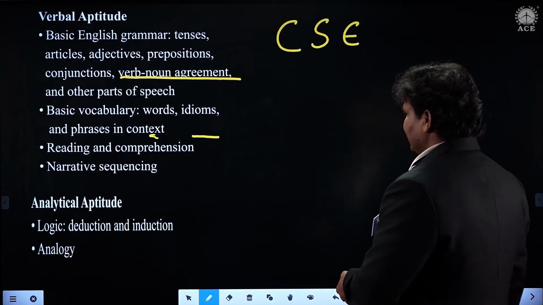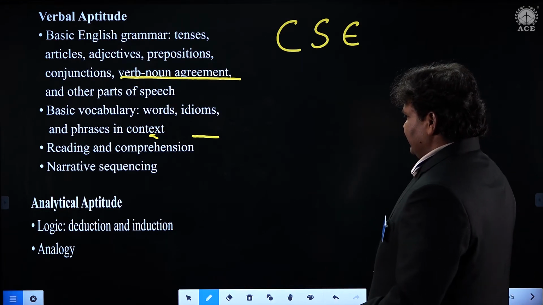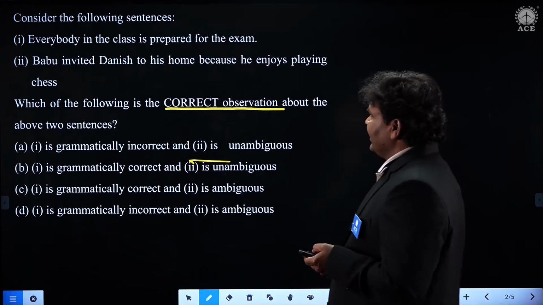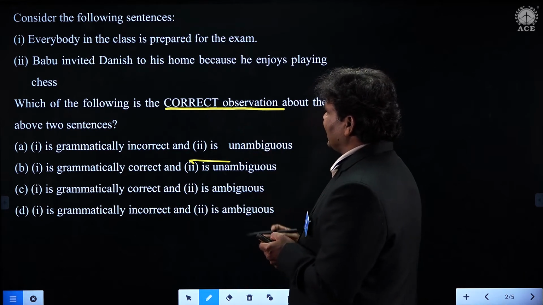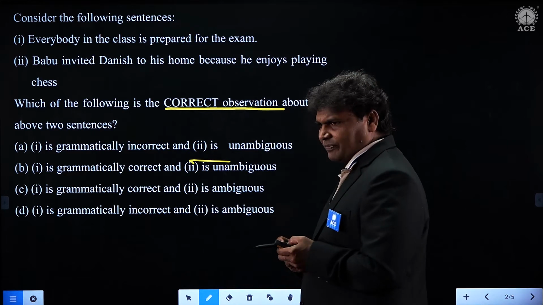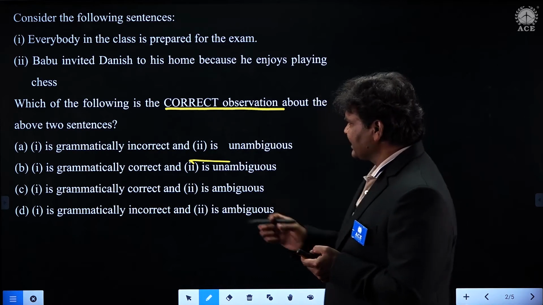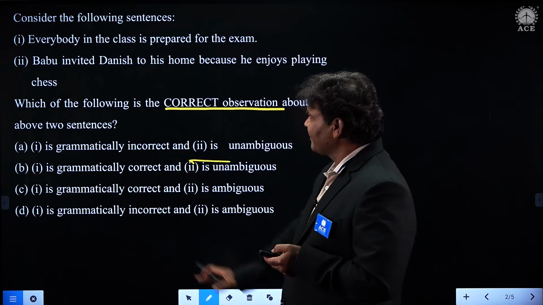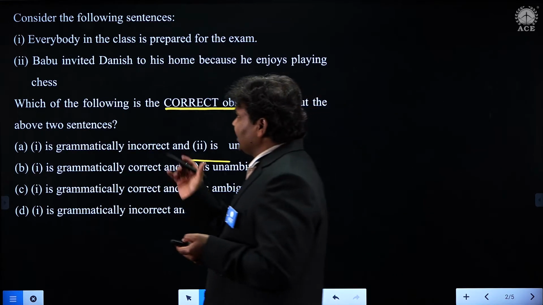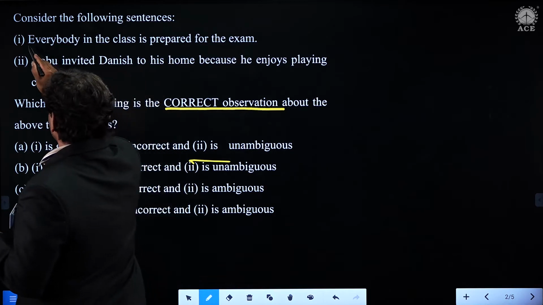Here we go. Consider the following sentences. Everybody in the class is prepared for the exam. First of all, let us check whether it is grammatically correct or incorrect. That is our challenge. Students, you see the word here, everybody.